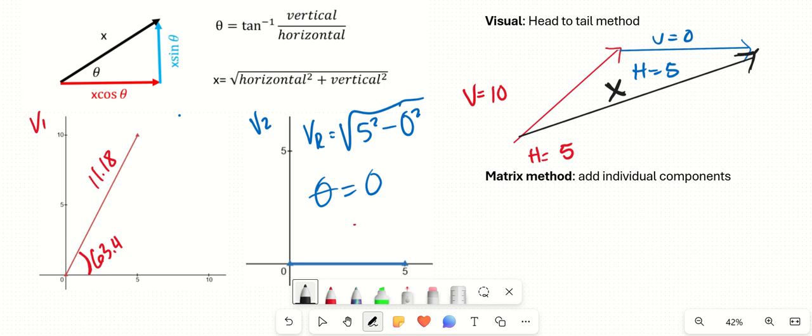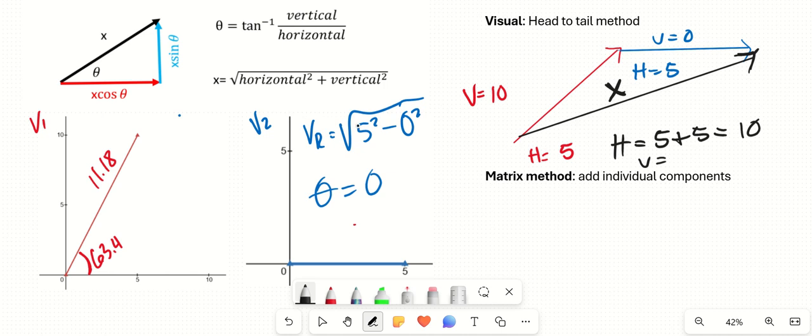But I can see that it has all of the horizontal components of my two vectors, so the horizontal component of this black vector is going to be the horizontal component of my red one plus the horizontal component of my blue one, which gives me a total horizontal component of 10. And the vertical components are going to be all the vertical components of my two vectors.